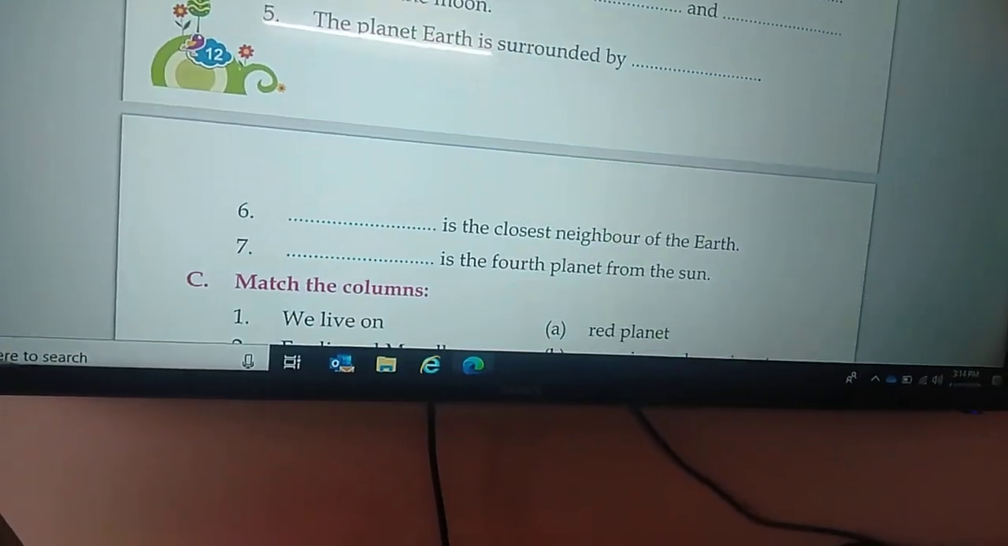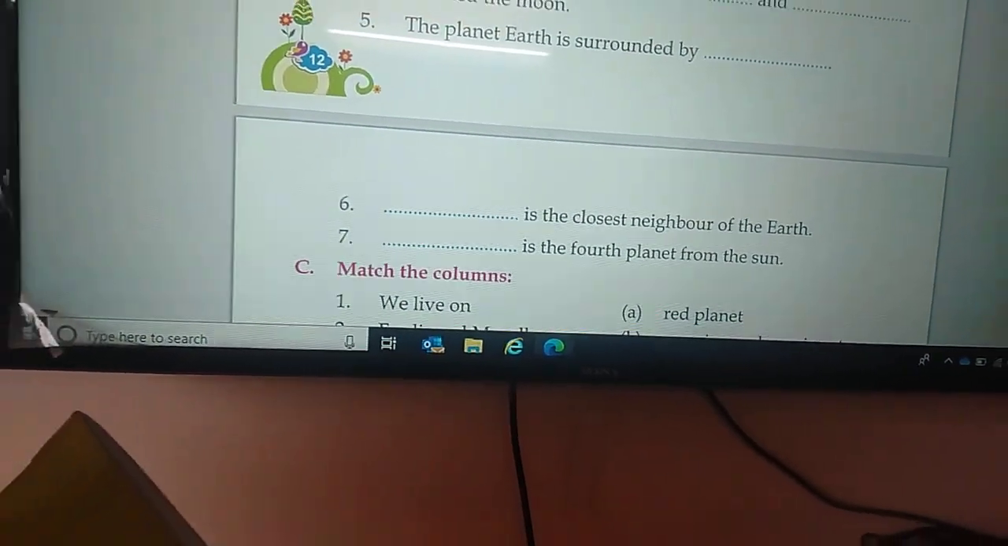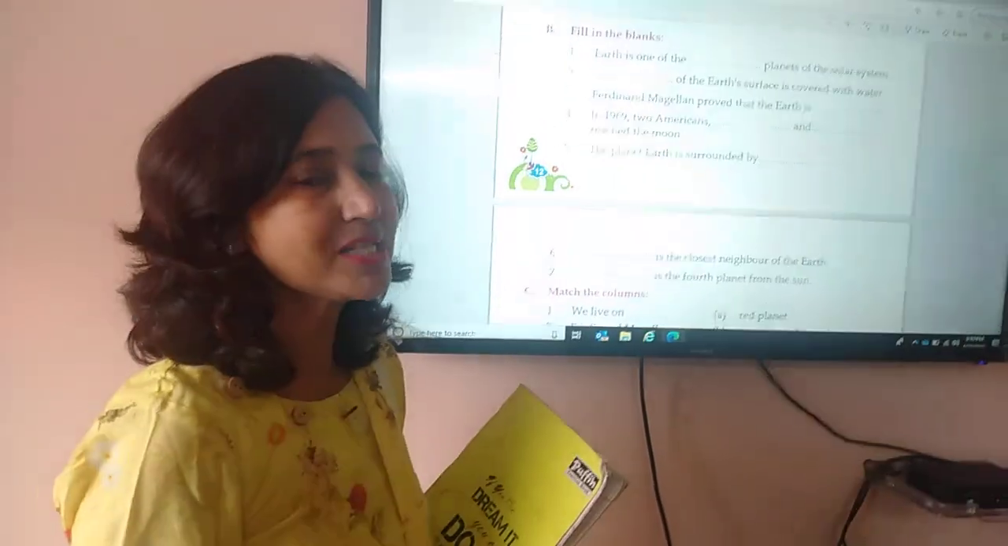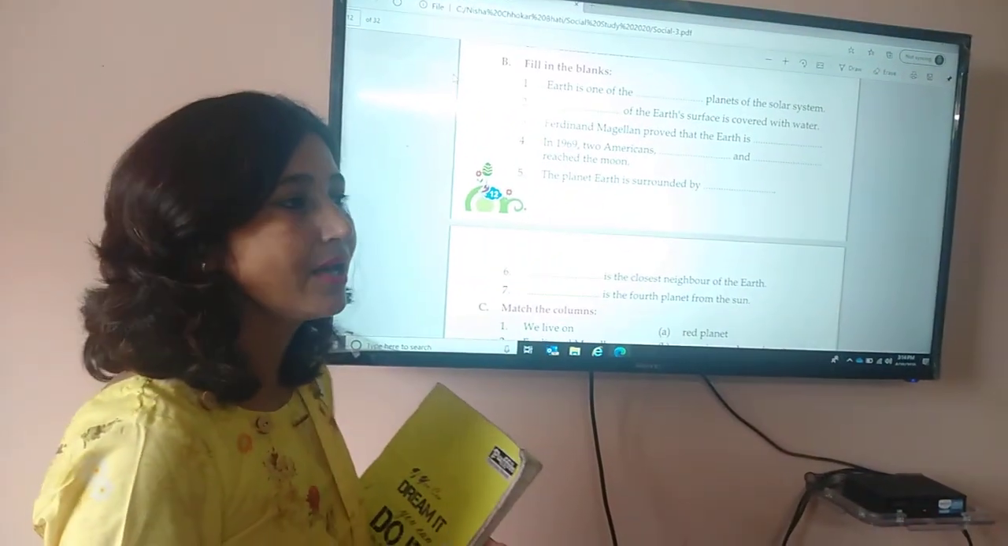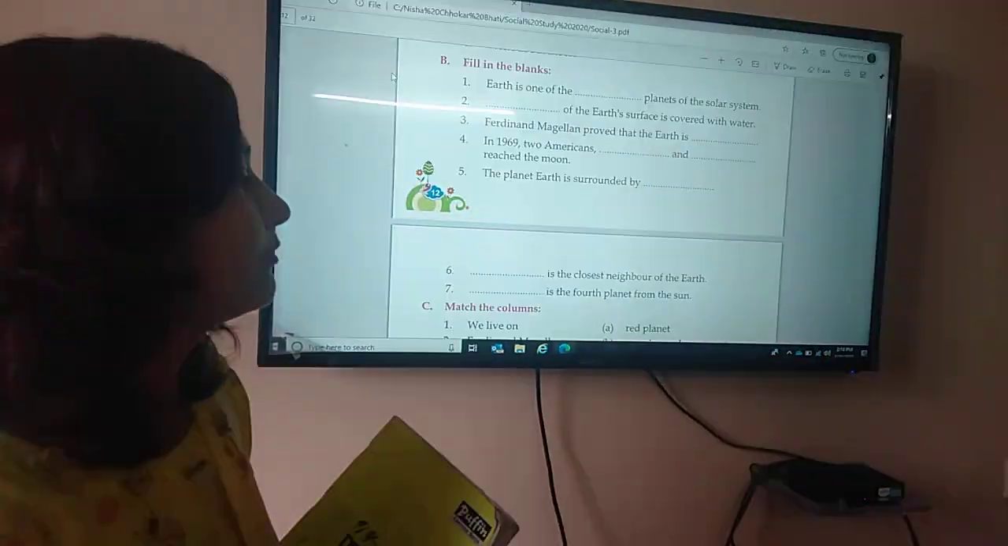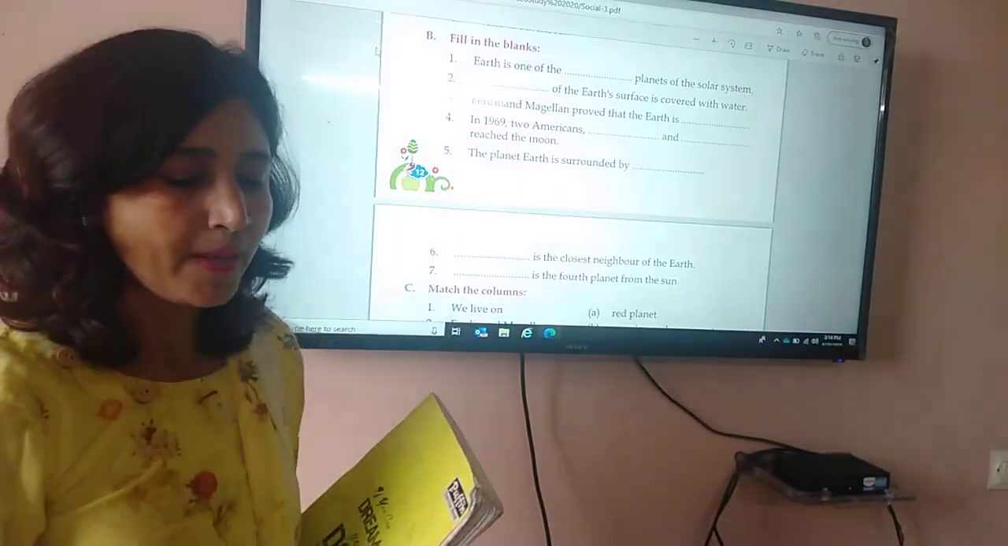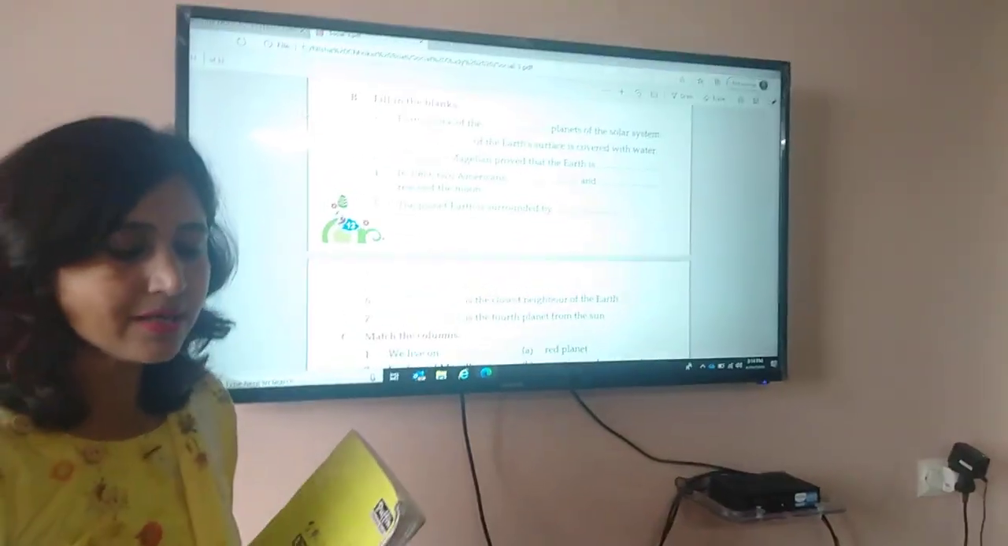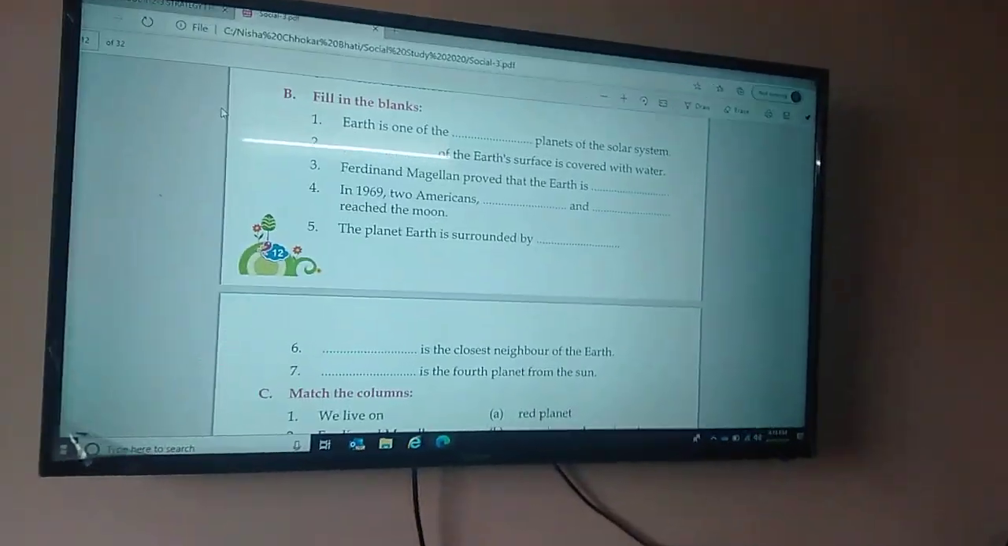Dash is the 4th planet from the Sun. Can you name all the planets? Mercury, Venus, Earth, Mars. So, Dash is the 4th planet from the Sun. Mars is the 4th planet from the Sun. Now, our last exercise is match the followings.